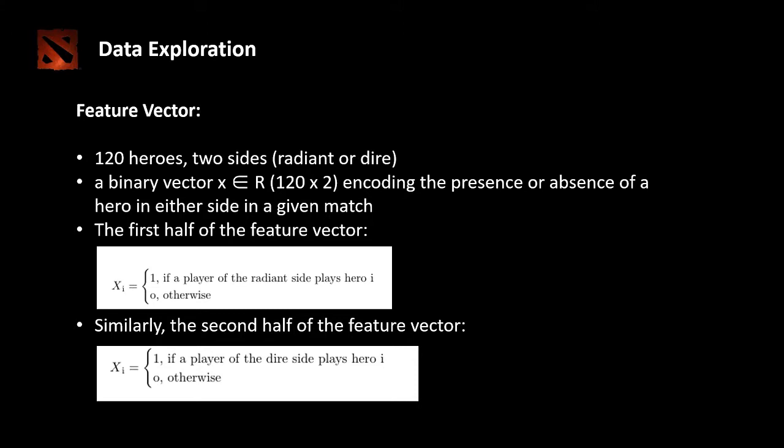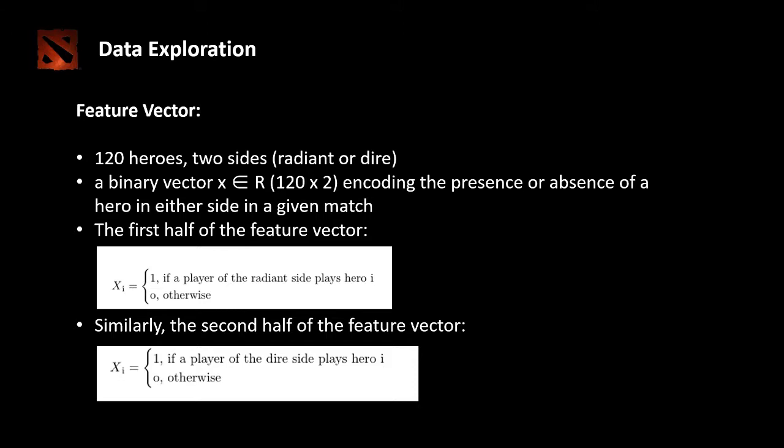And the vector is completely binary, meaning that we use 1 to represent the presence of a hero in any given match, and 0 to represent an absence of a hero in any given match. So the first half of the vector, from index 1 to 120, represents the Radiant side, and the second half represents the Dire side.